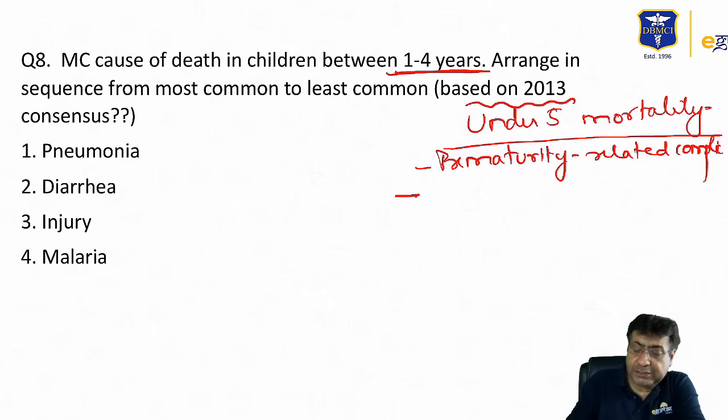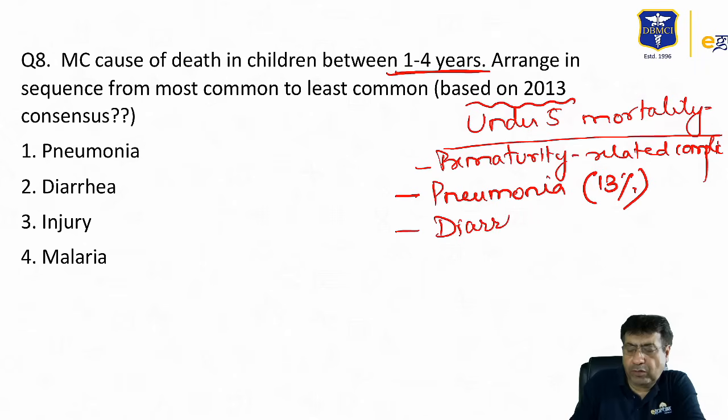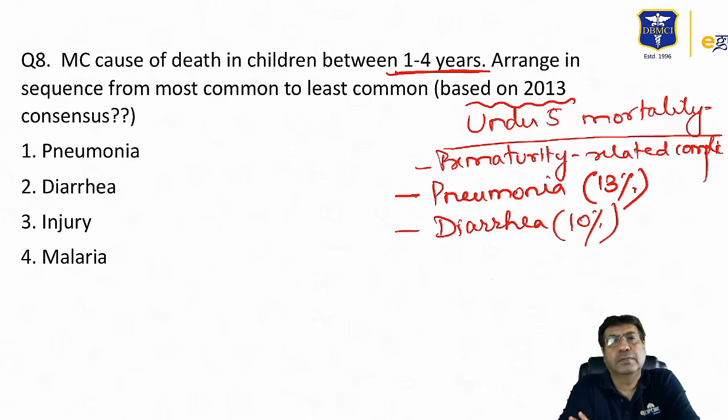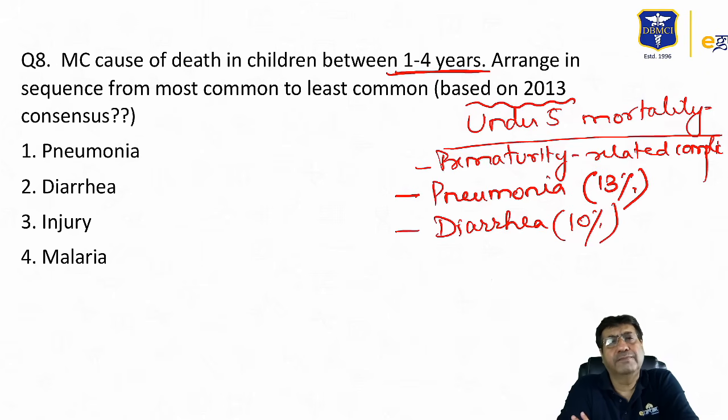But yes, ARIs or pneumonias happen to be possibly the next most common cause of mortality, occurring in about 13% cases. Followed closely by diarrheas. Even diarrheas are a very common cause of mortality in under 5 children, probably occurring in about 10 to 11% of total cases. Then other neonatal problems such as neonatal infections and hypoxic ischemic encephalopathies are known to account for about 11% to 12% mortality. So they are also significant causes of mortality in under 5 children.